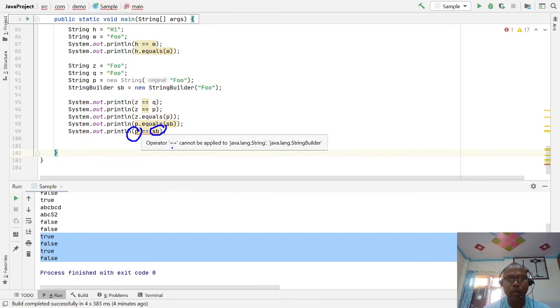Here also the double equal operator cannot be applied to a String with a StringBuilder. These are two different types.